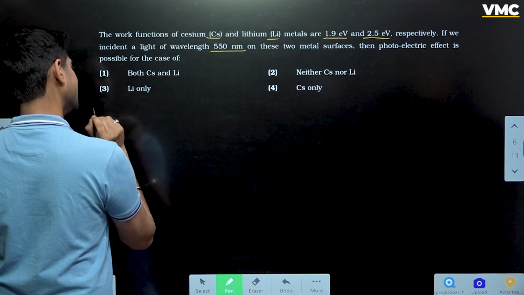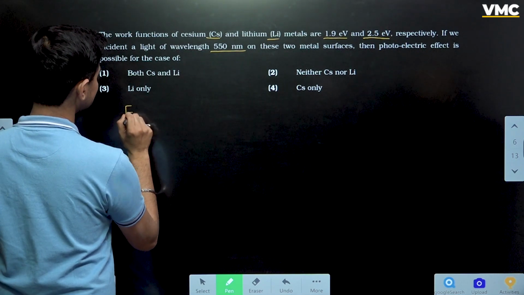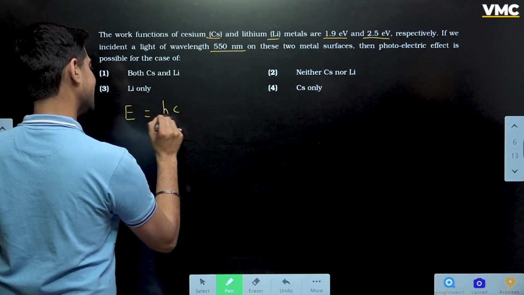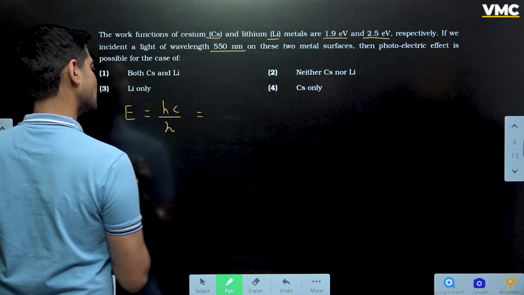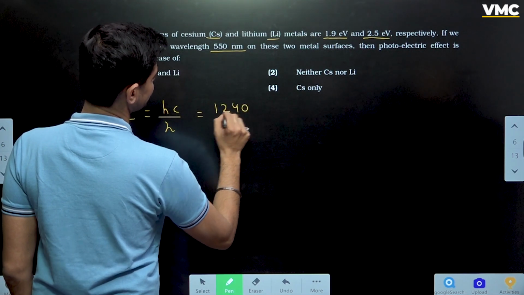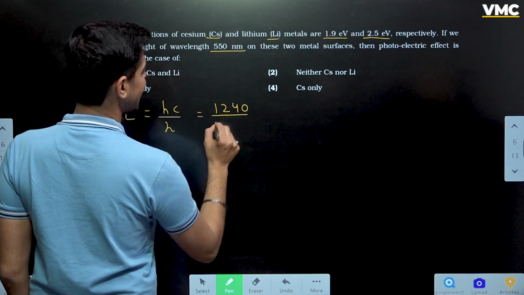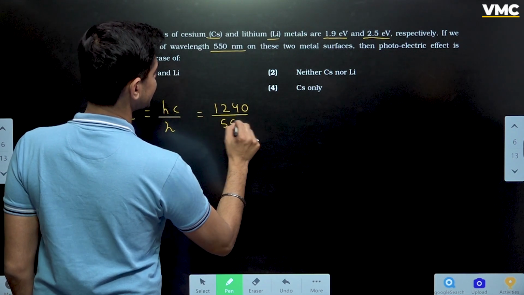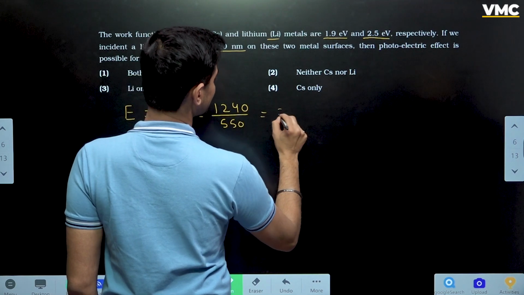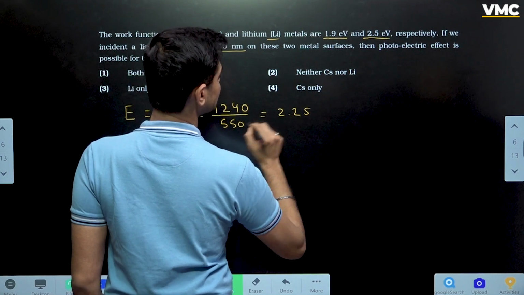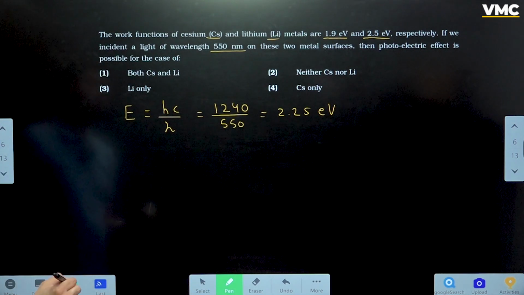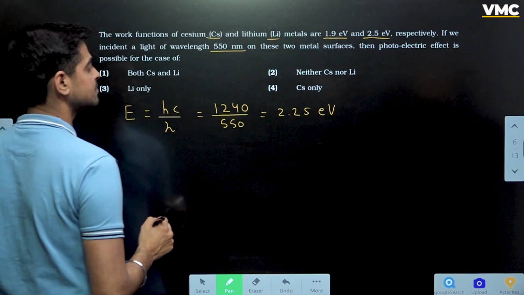So let's do it. First of all, let's calculate the energy of incident light. So this will be hc by lambda. We know how much is hc. hc is 1240 by lambda is 550. All right. If we solve it, this will come out to be 2.25 electron volt. All right. This is going to be 2.25 electron volt.